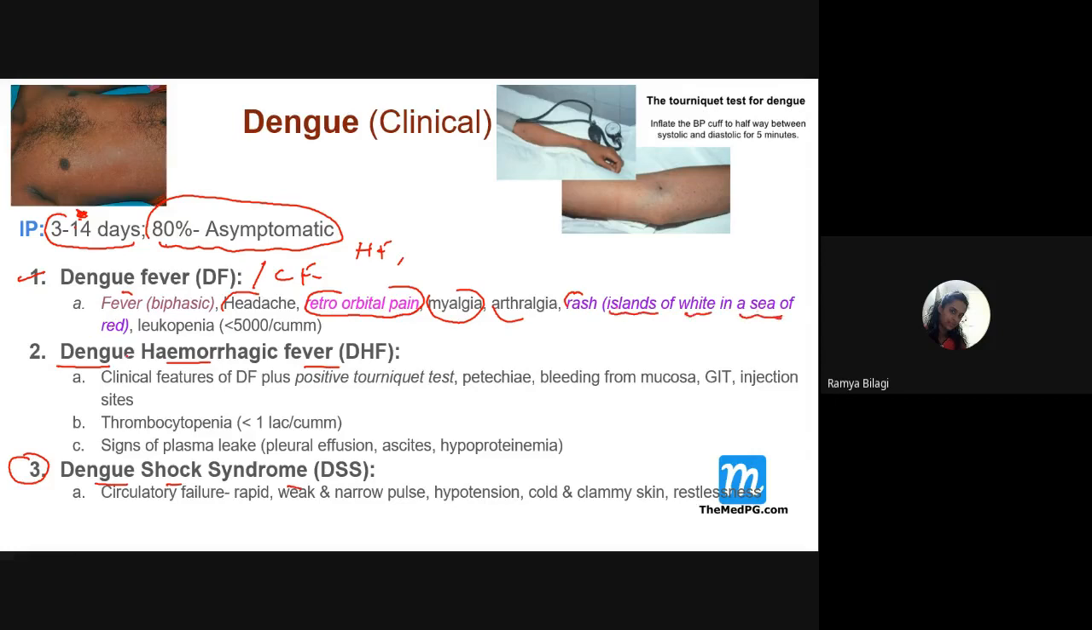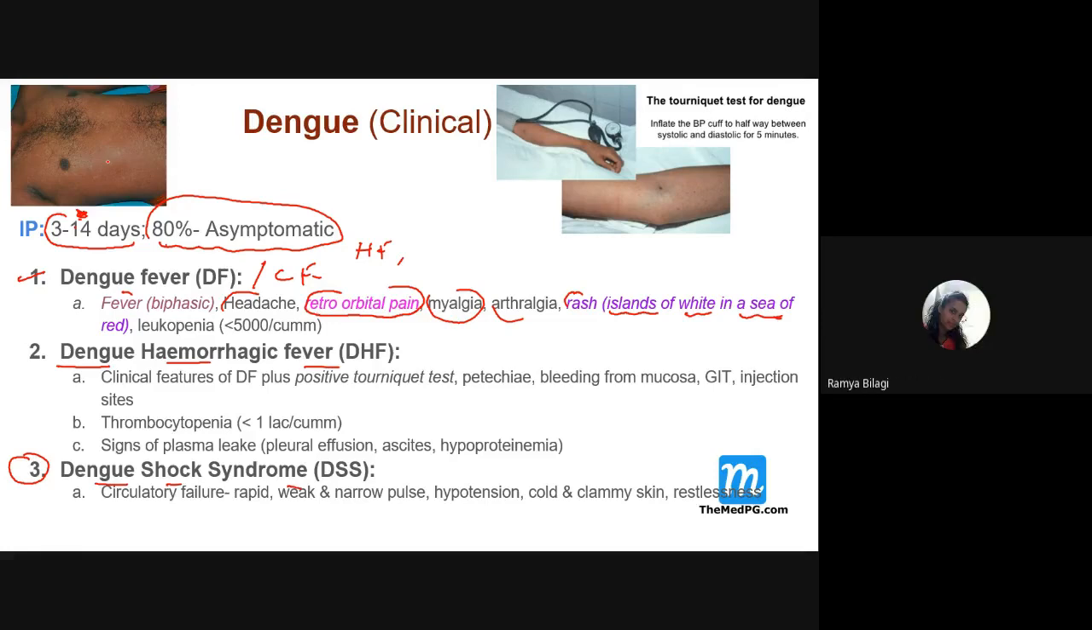So, students, can you tell me what is the nature of this rash? Can you see the picture over here? Students, Himanshu, Satvik, Roshan, others. Students, can you all hear me? Yes, ma'am.